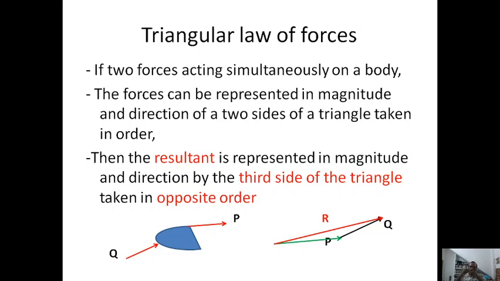So, due to this, the resultant is nothing but the line from the starting of the first force to the ending of the second force.